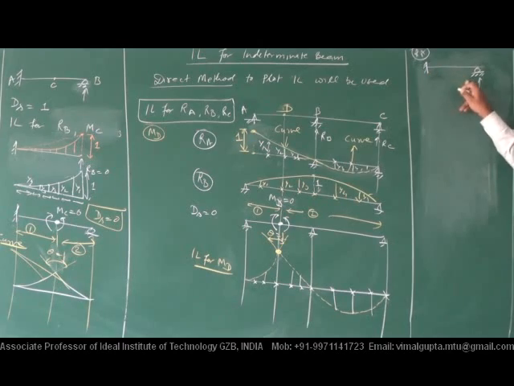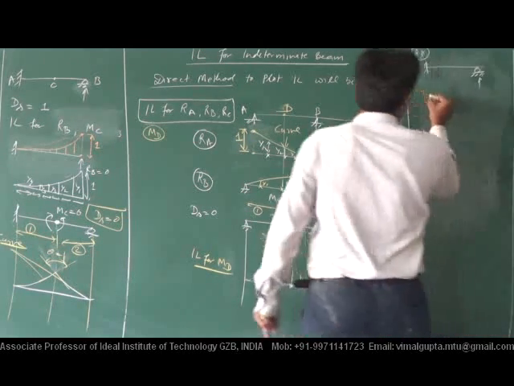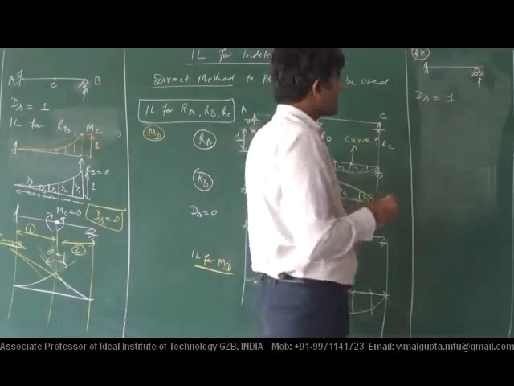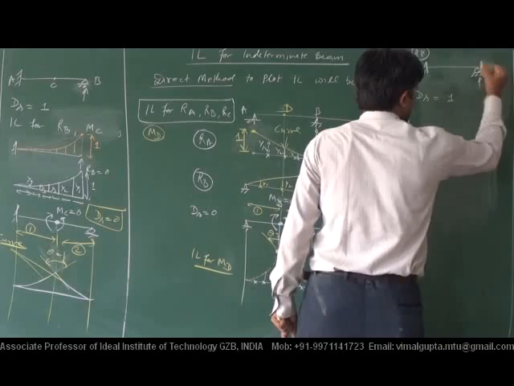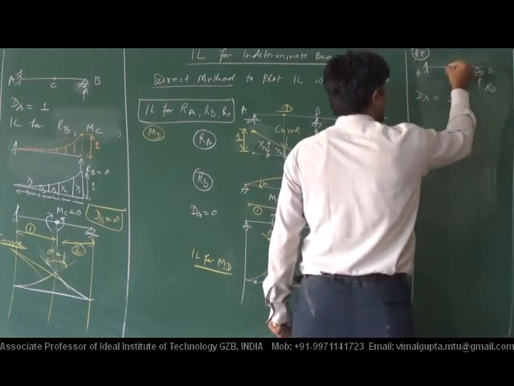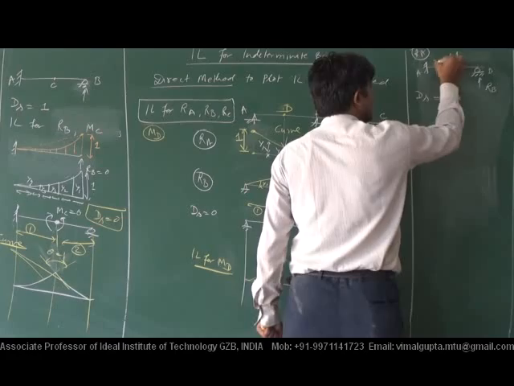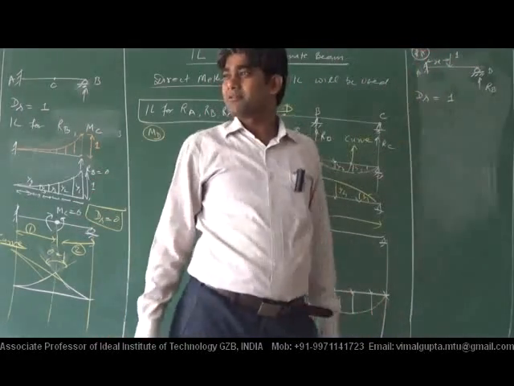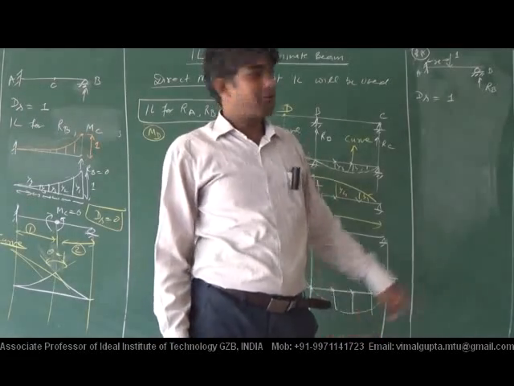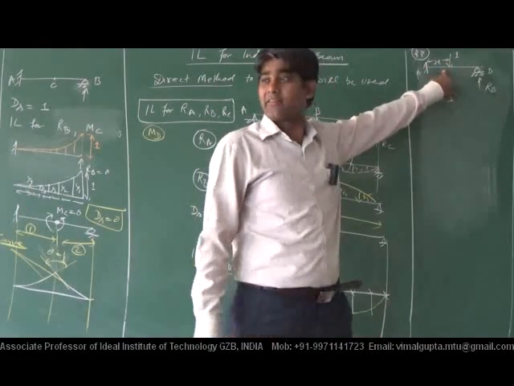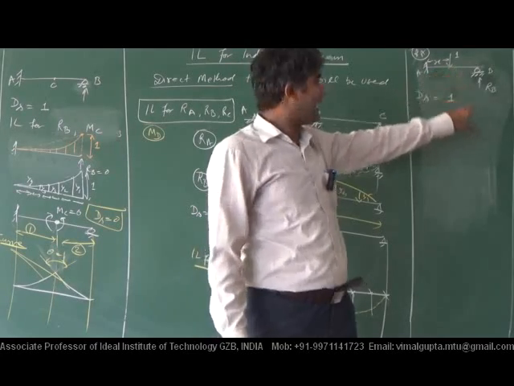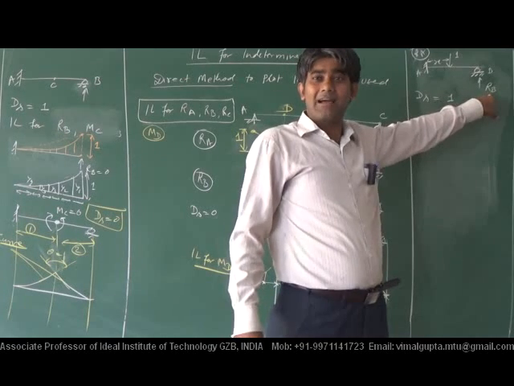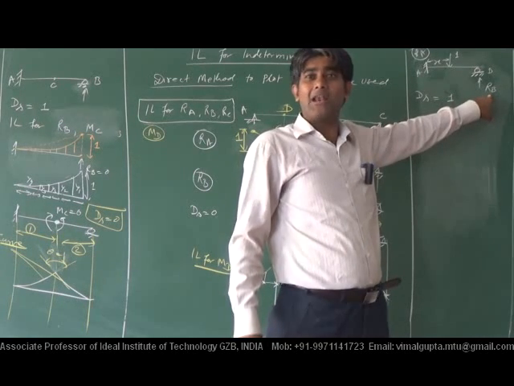So since its static indeterminacy equals 1, okay, this is RB. If a unit load is acting at a distance x from this, if we are able to find that value, and after substitution of that value, what will we get?